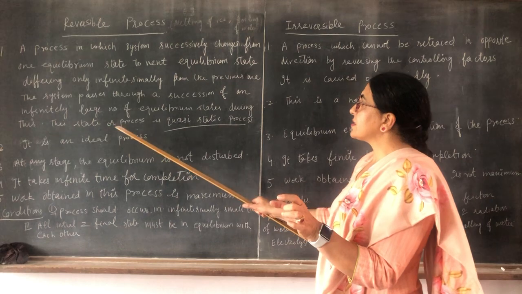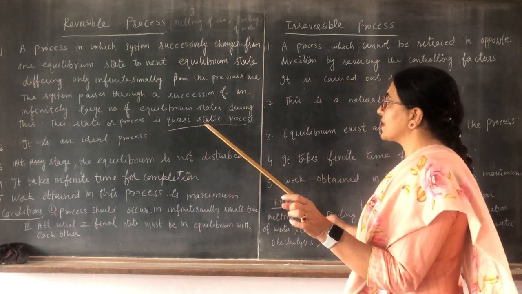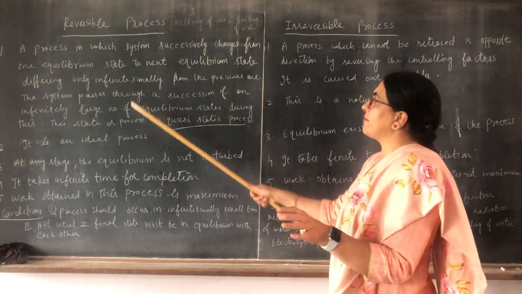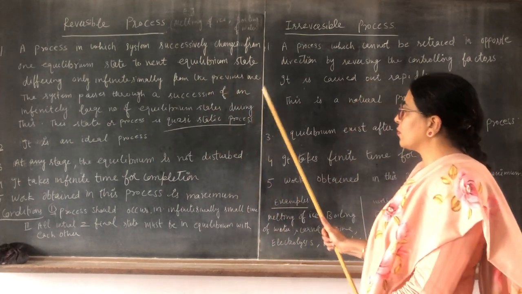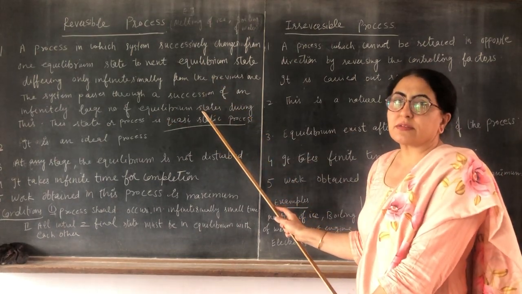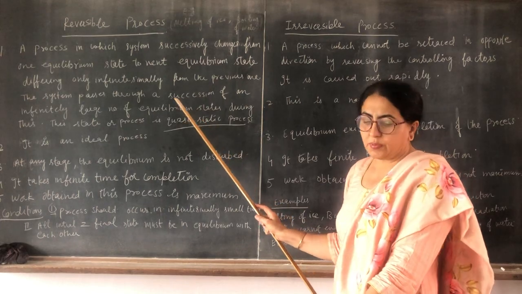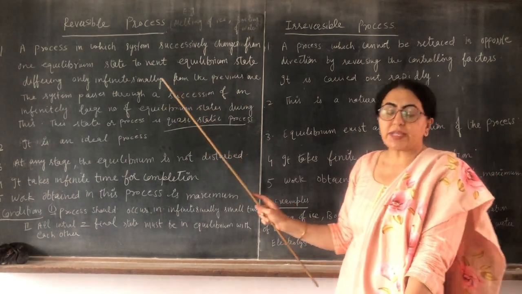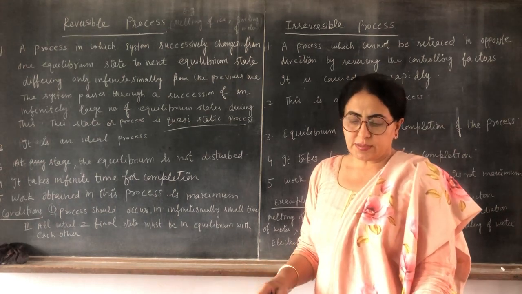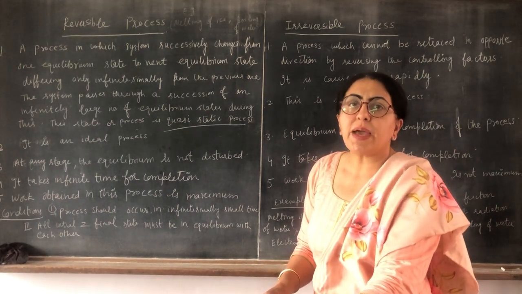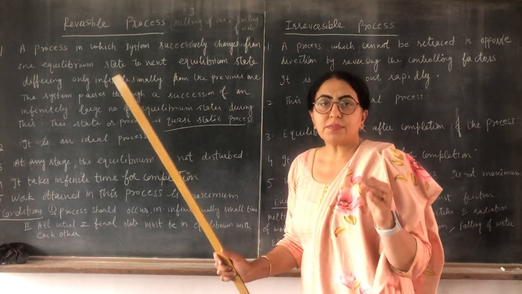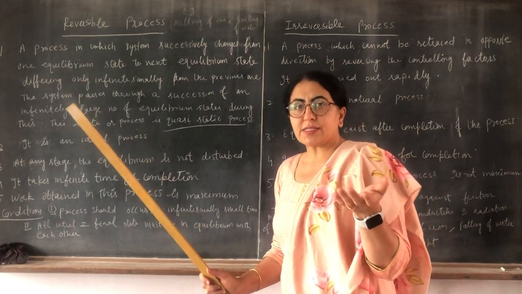That's why this process is called a quasi-static process. So we can also say that the reversible process is a very slow process. Or you can also say that the process can take place in both forward and backward directions.